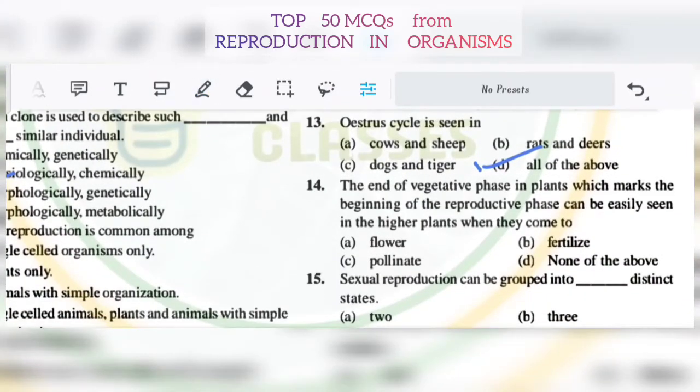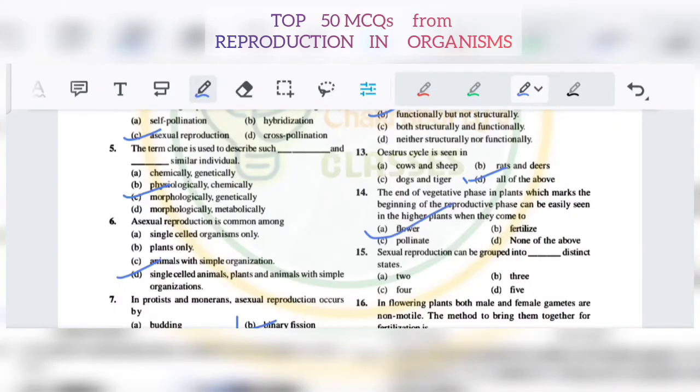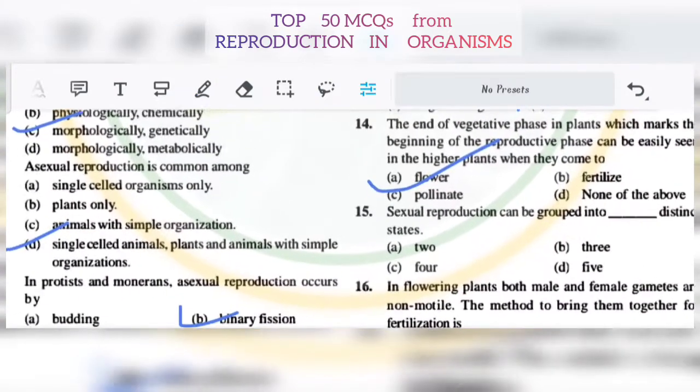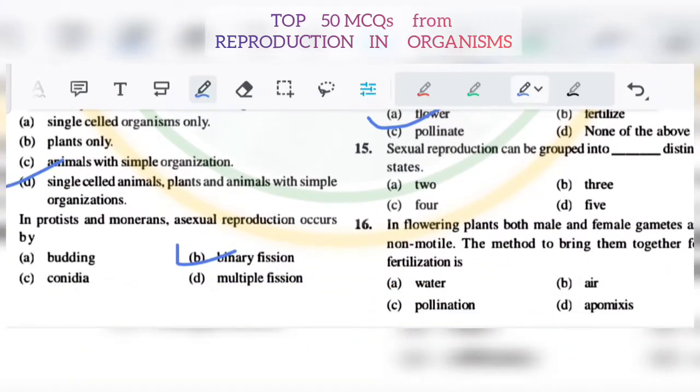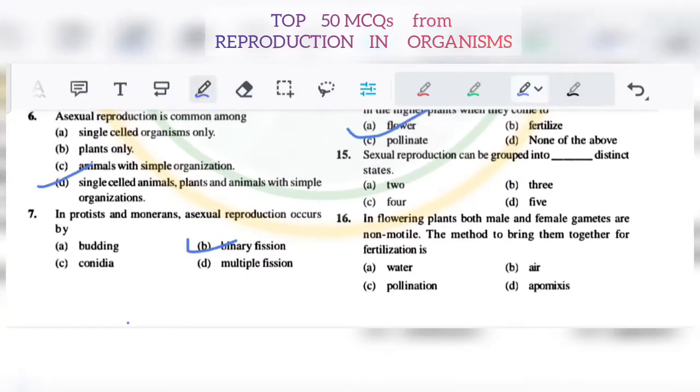The end of the vegetative phase in plants, which marks the beginning of the reproductive phase, can be easily seen in the higher plants when they come into flower. 14A. Number 15. Sexual reproduction is grouped into dash distinct stages: 2, 3, 4, 5. It will be B, number 3.